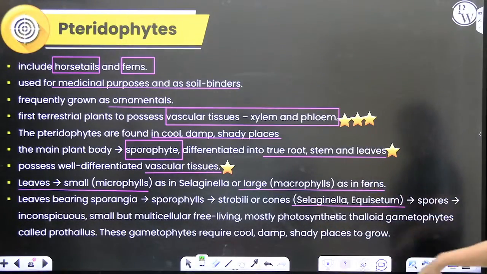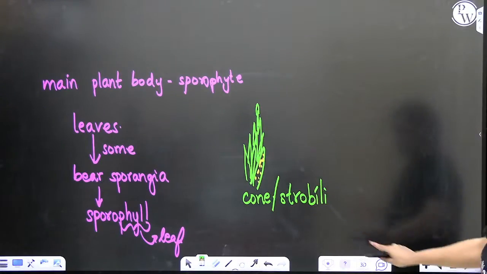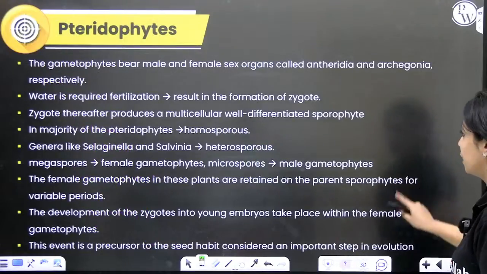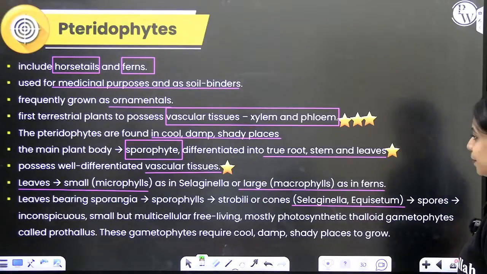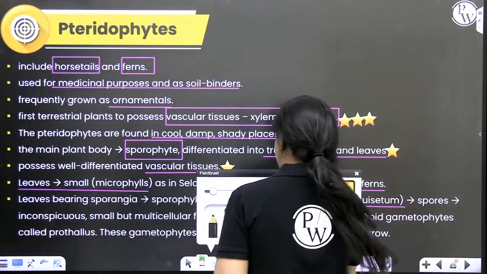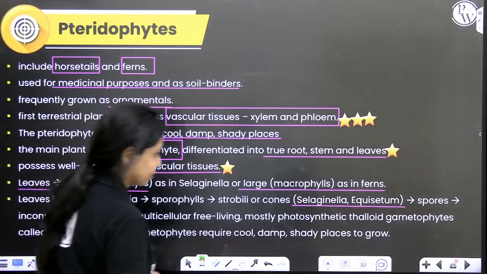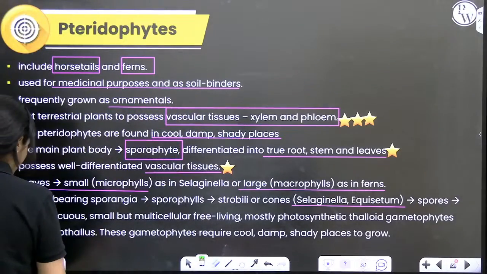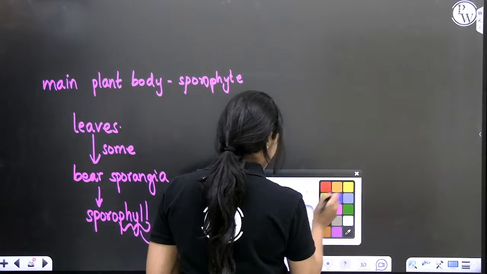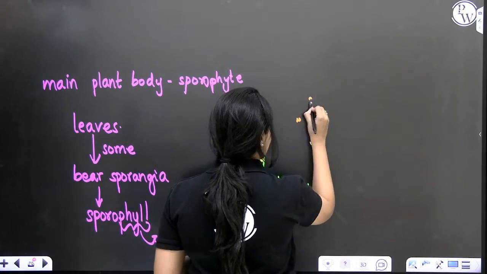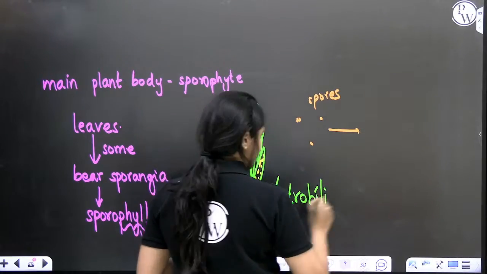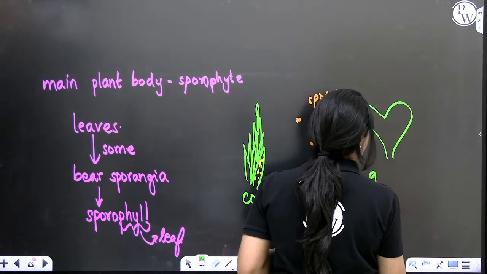Selaginella and Equisetum. Okay. So within these cones, sporangia will be there. The sporangia will produce spores. So these spores will develop into the gametophyte. What do the spores form? The sporangia will release spores. These are your spores. The spores will germinate and form the gametophyte.